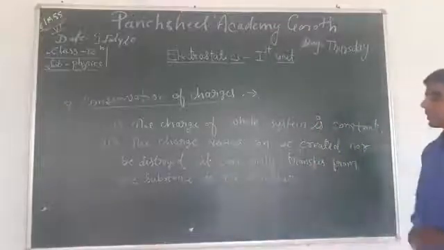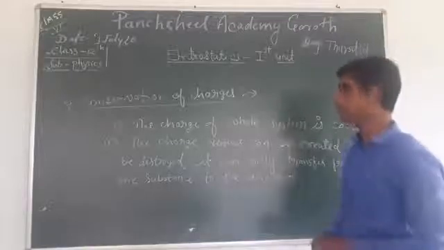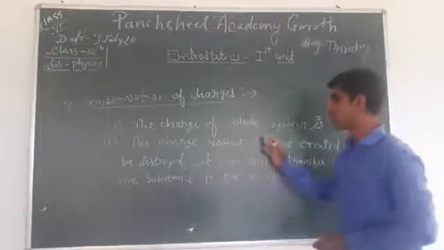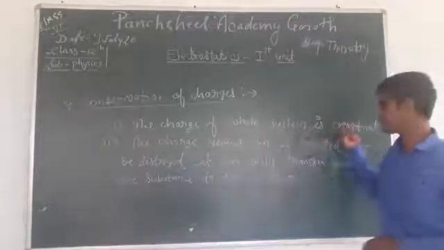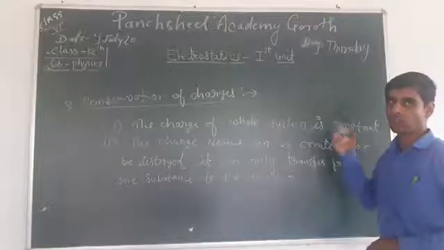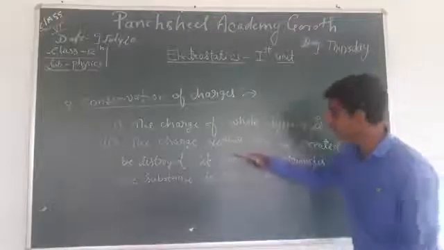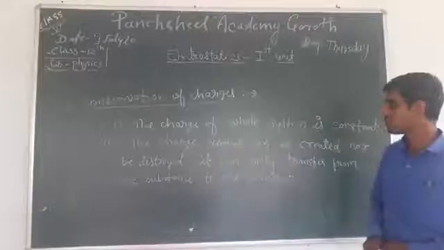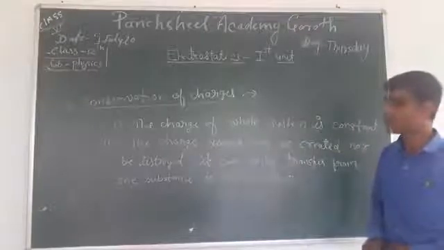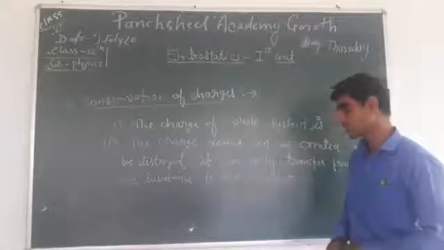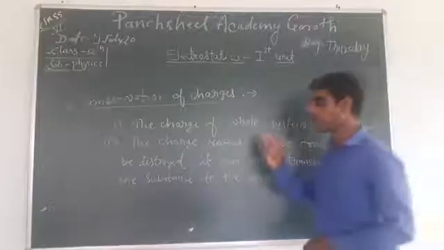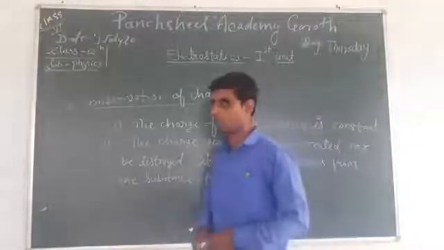This is the third property of charges, that is, the charge of the whole system is constant, it is always conserved, and the charge can neither be created nor be destroyed. It can be transferred from one substance to another.